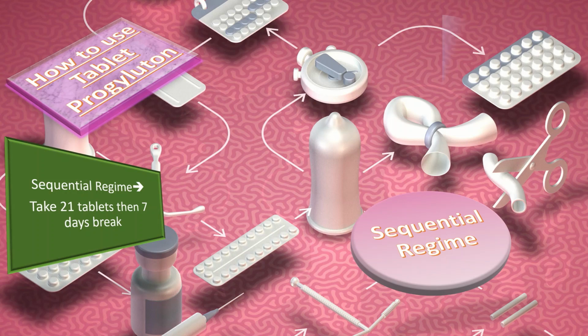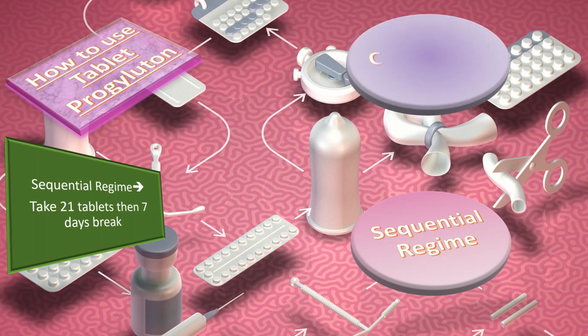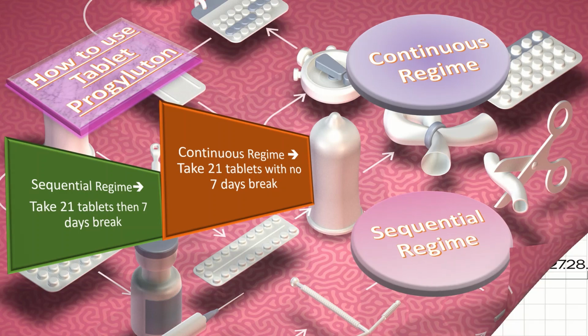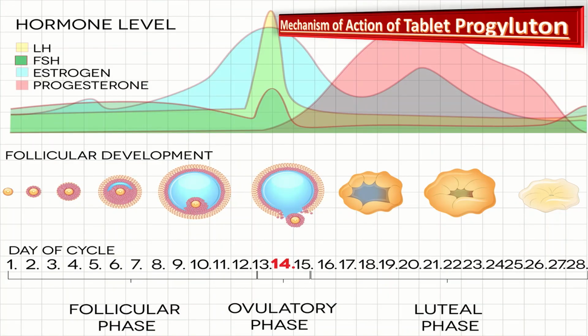Let us talk about the continuous regime. In certain cases when no menstruation is required, the Progyluton tablets can be taken as a continuous regime as well, by taking them continuously starting from the first tablet in the pack without the 7 day break. Let us talk about the mechanism of action of tablet Progyluton. Progyluton is a two-step HRT preparation containing two types of hormone, estradiol and norgestrel.